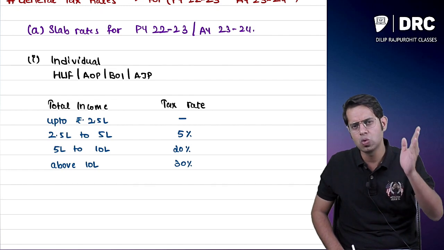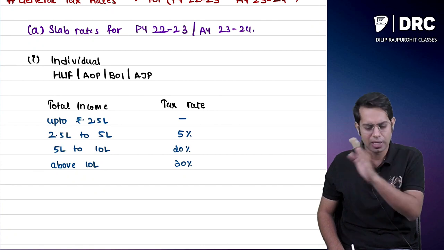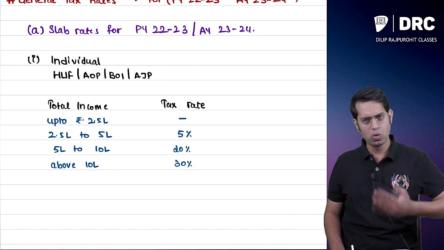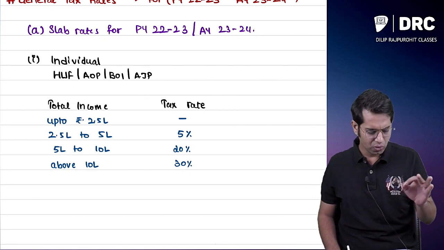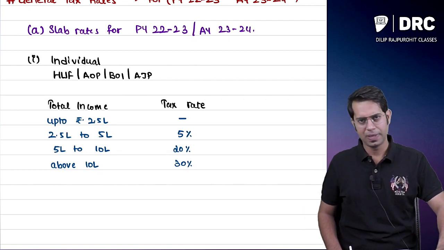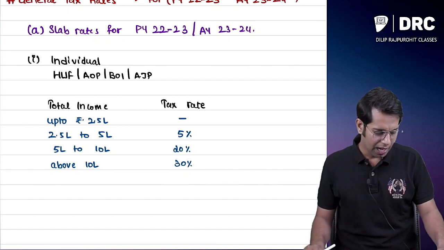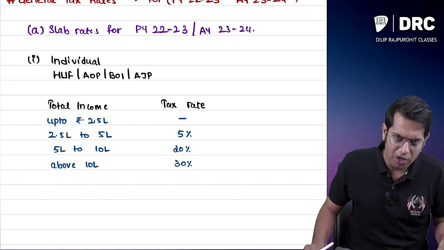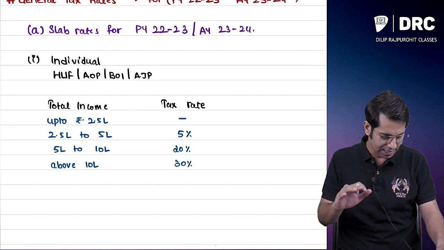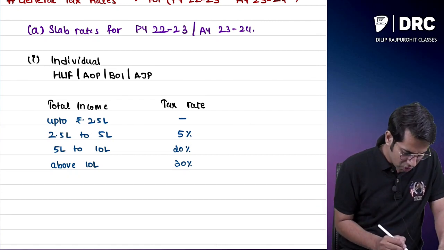If your income is from 2.5 to 5 lakhs, then you will have to pay 5%, 5 to 10, 20%, more than 10, 30%. Up to 2.5, no tax; 2.5 to 5, 5%; 5 to 10, 20%; above 10 lakhs, 30%. These slab rates are applicable to whom? Individual, HUF, AOP, BOI, artificial juridical person. So how do I remember this, sir?